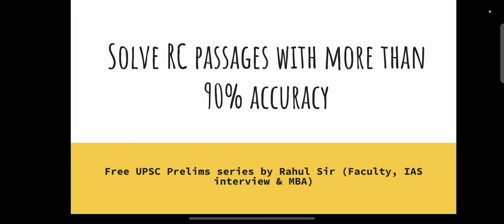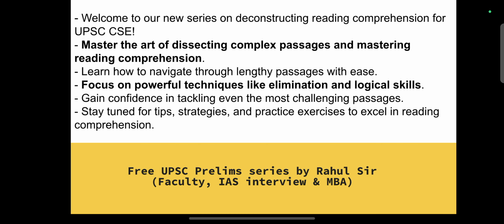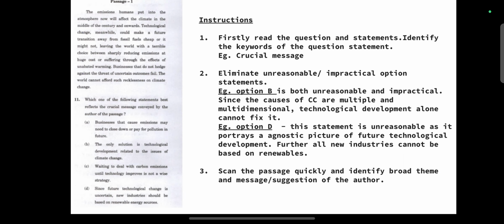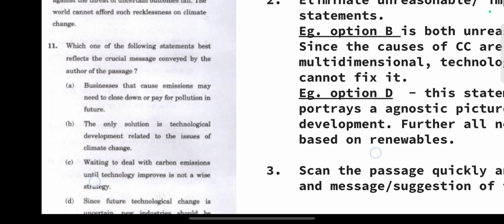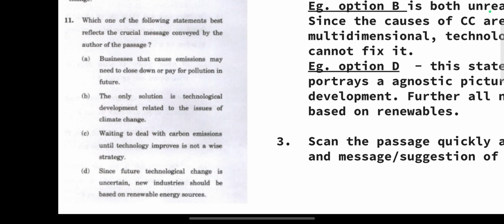We are continuing this series on solving reading comprehension with utmost accuracy by using logical hacks and a commonsensical approach of an administrator. So let us start with another question asked in the CSAT paper 2023. We will follow our approach and try to solve the question. Let's read the question statement first.